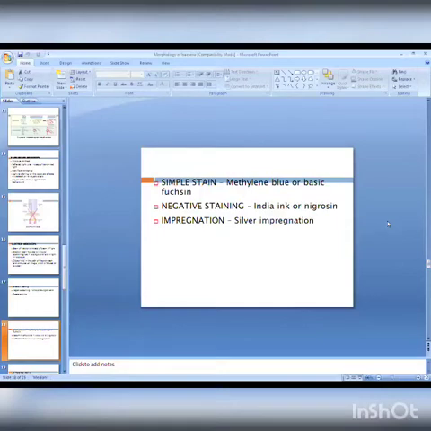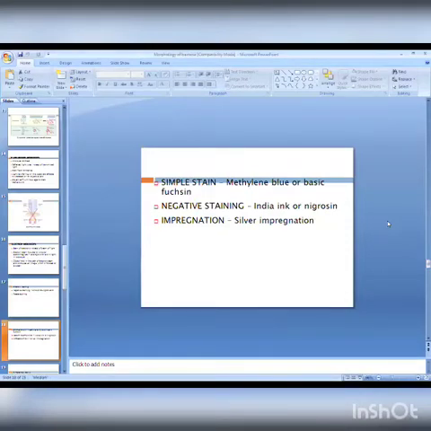Now one more is there, negative staining. In the name itself, the meaning is there. In the negative staining method, there is no staining of bacteria. We only stain the background. Background is stained, bacteria remain unstained. A well-known example is India ink or nigrosin. 10% nigrosin or India ink is used for the staining method.